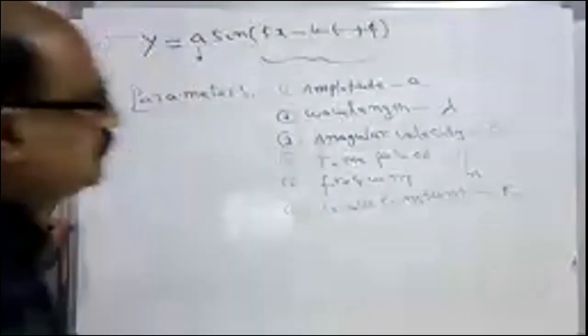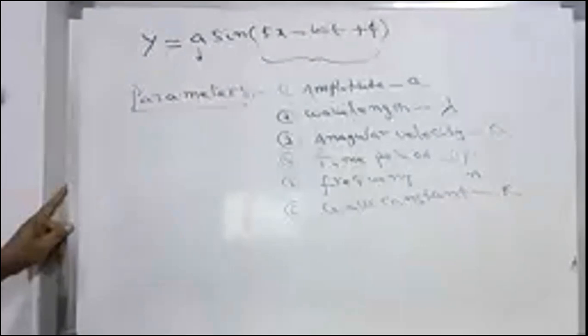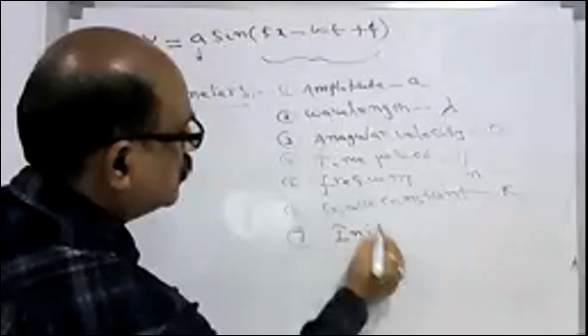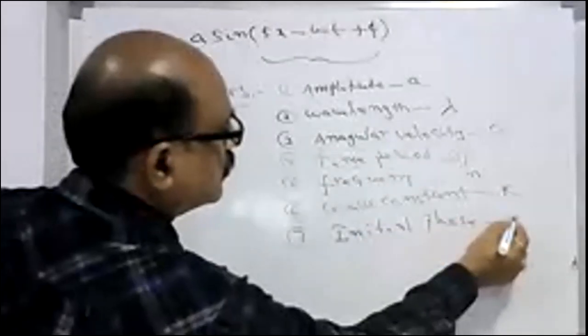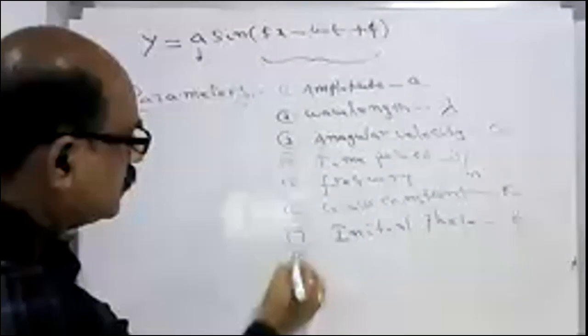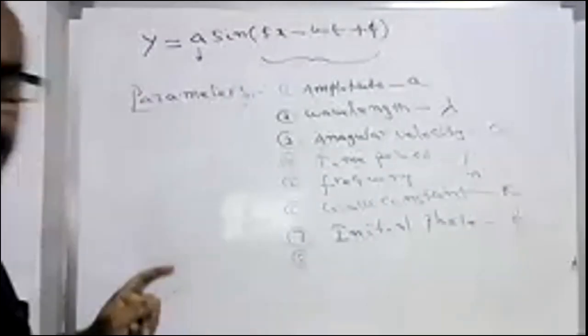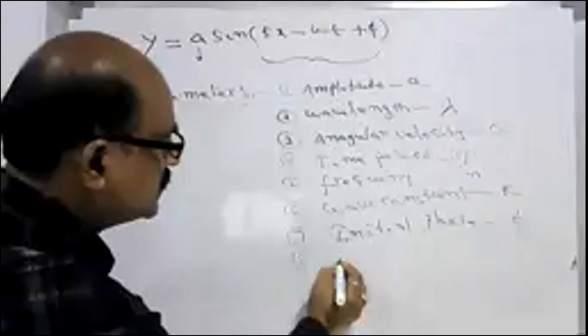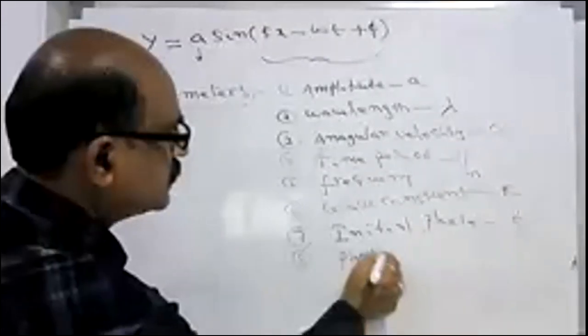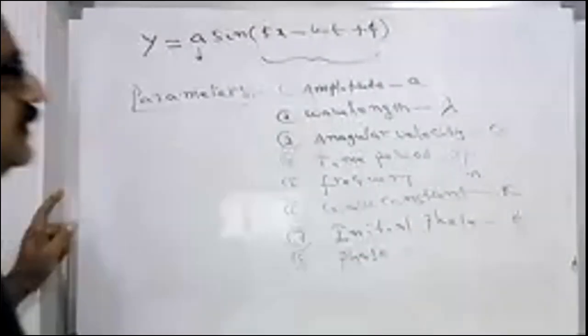Any other parameters? Yes, sir, initial phase, phi. Any other one? Velocity, sir. No. Phase. Phase of the wave. This total argument is called the phase.